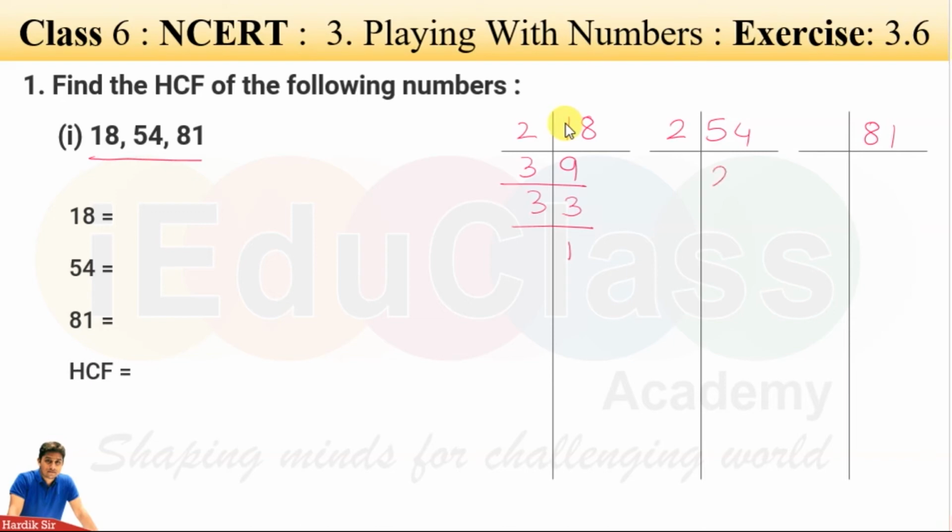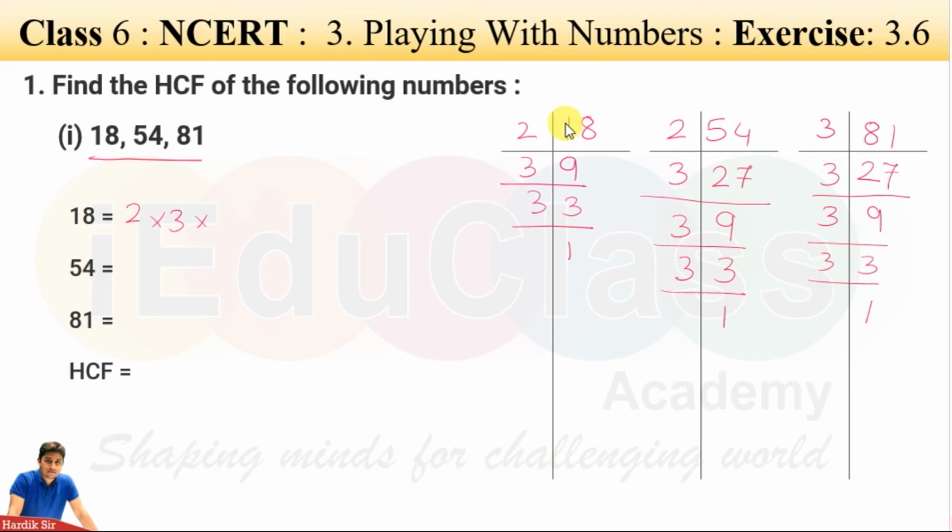So 2 into 27, 3 into 9, 3 3s are 9 and 3 1s are 3. Okay, 3 2s are 6 and 3 7s are 21. 3 9s are 27. 3 3s are 9. 3 1s are 3. Write down all the factors here.